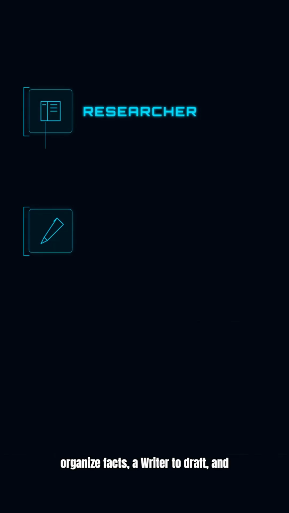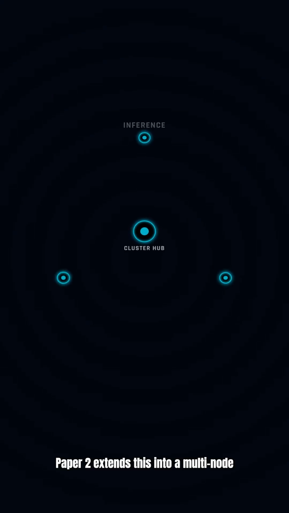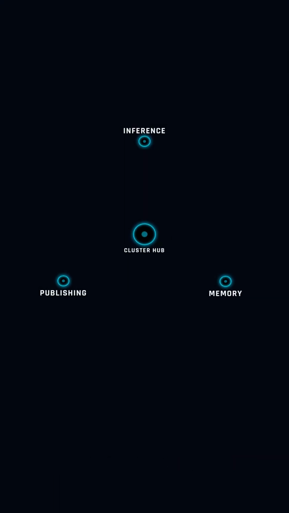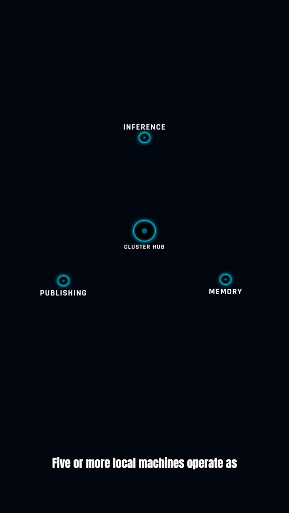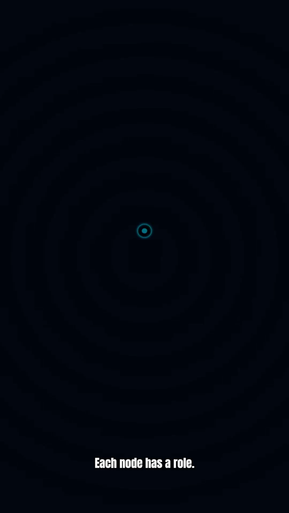Start with 3 agents: a researcher to organize facts, a writer to draft, and a referee to diff and correct. This prevents chaos. Paper 2 extends this into a multi-node intranet. 5 or more local machines operate as coordinated nodes, sharing models and memory. Each node has a role.